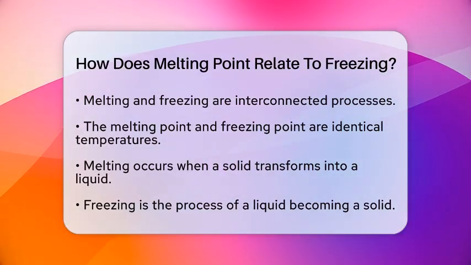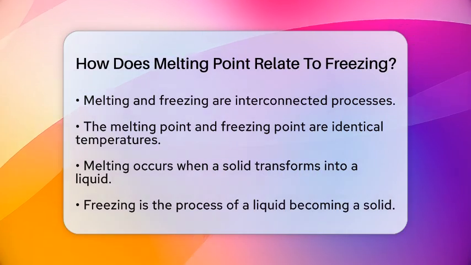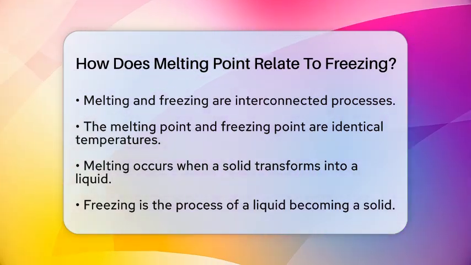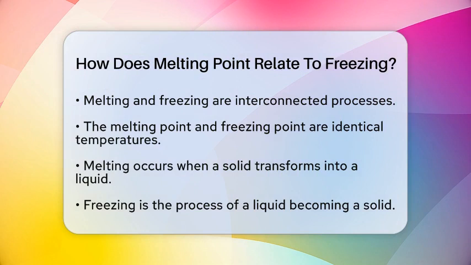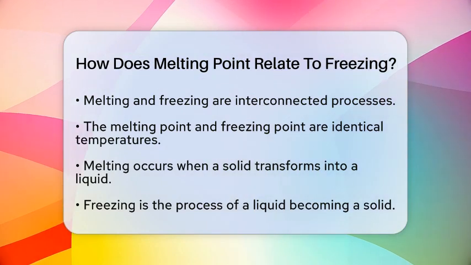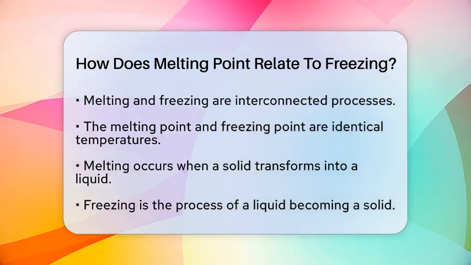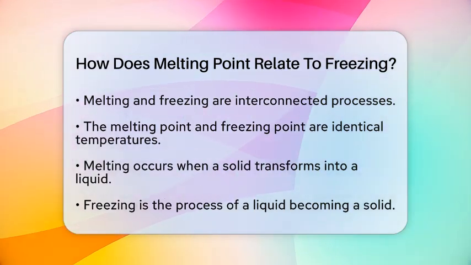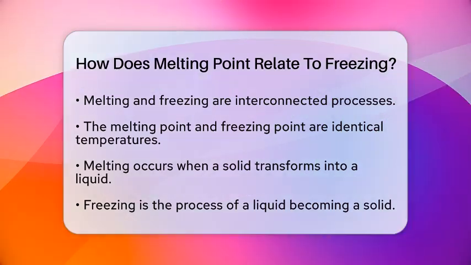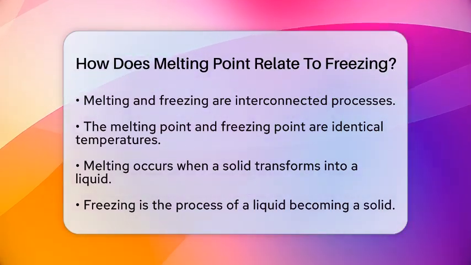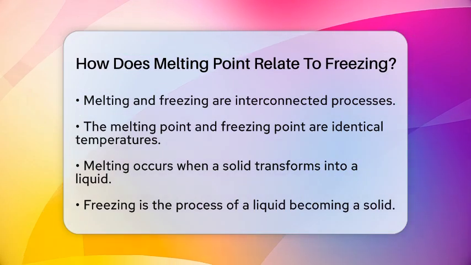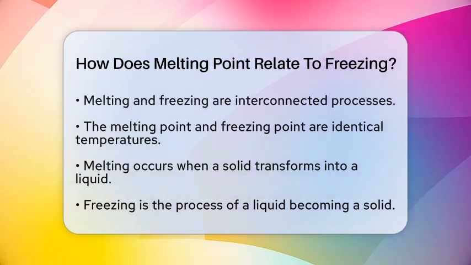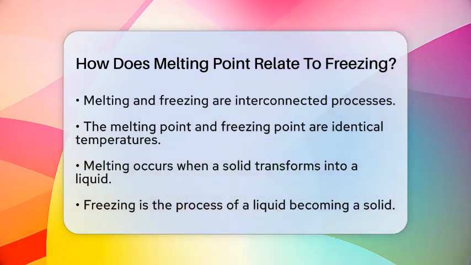The melting point and freezing point of a substance are the same temperature. When a solid turns into a liquid, we call this melting. Conversely, when a liquid becomes a solid, we refer to it as freezing. At this specific temperature, both solid and liquid forms exist together in a state of balance. This balance happens because the energy levels of both phases are equal.